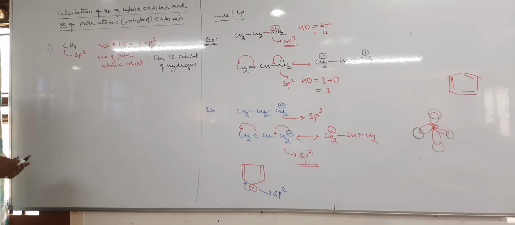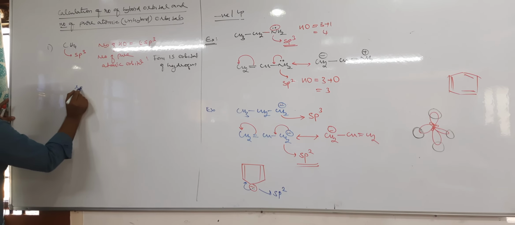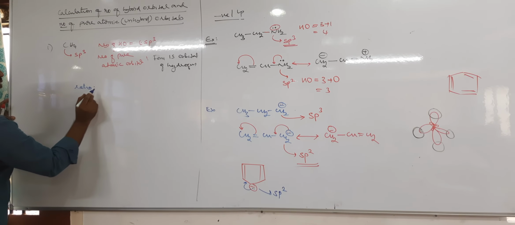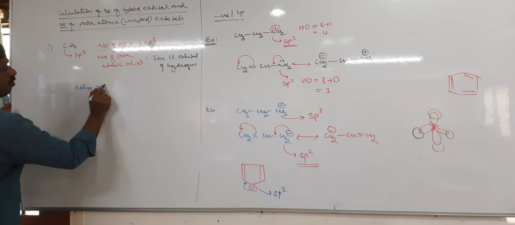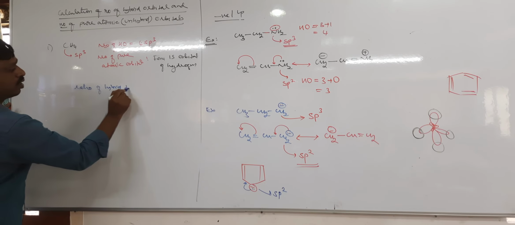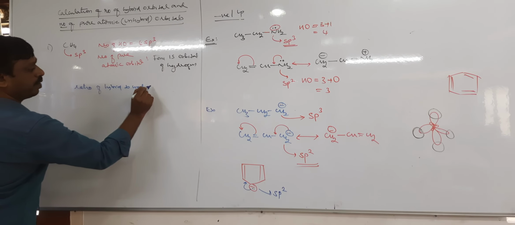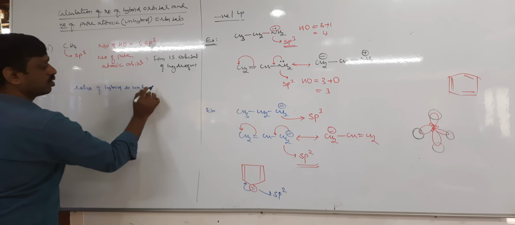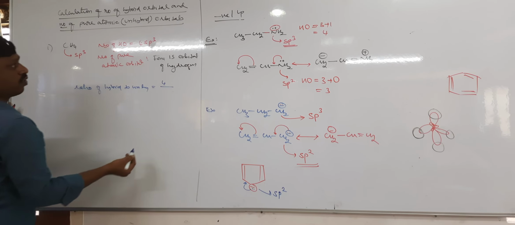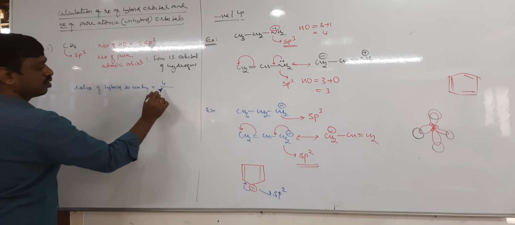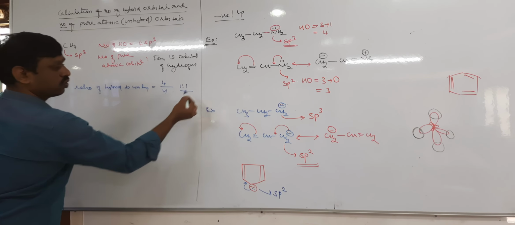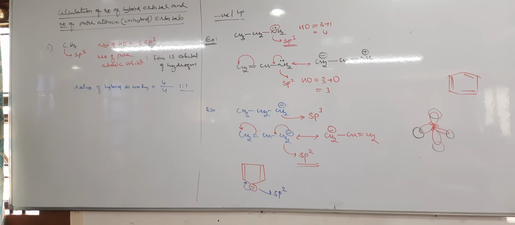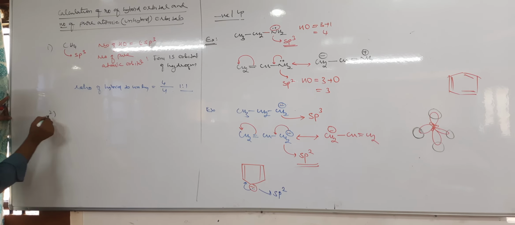That's it. Sometimes they ask for the ratio. So what is the ratio of hybrid to unhybrid orbitals? Hybrid is 4, unhybrid is 4. The ratio is 1:1. Yes or no? Next, 2. Quickly.